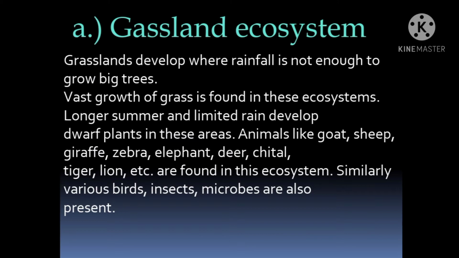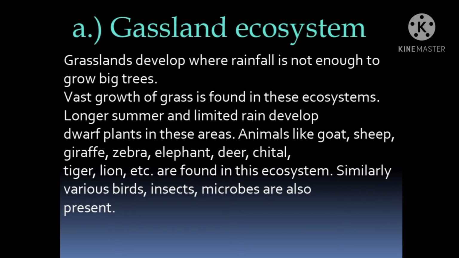Vast growth of grass is found in these ecosystems. Longer summer and limited rain develop dwarf plants in these areas. Seasonal rains occur here, students. So what happens? Dwarf plants. Dwarf means small. You can see small plants over here, but you will not find big trees. Animals like goat, sheep, giraffe, zebra, elephant, deer, cheetah, tiger, lion, etc. are found in this ecosystem.